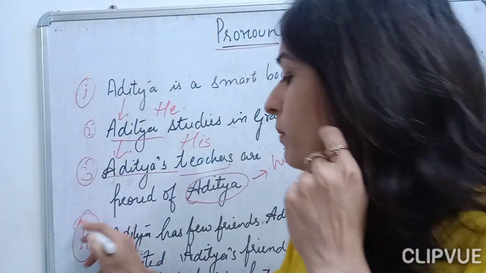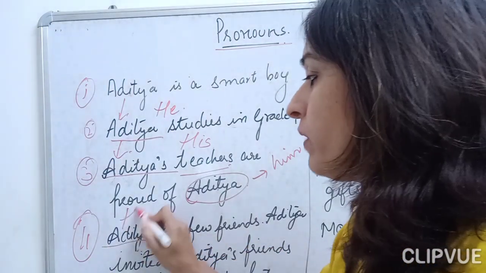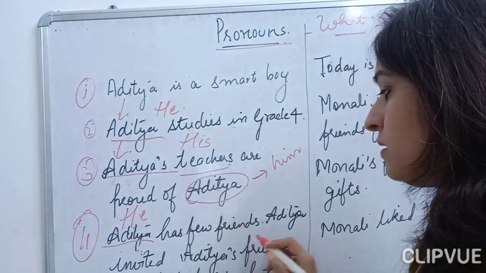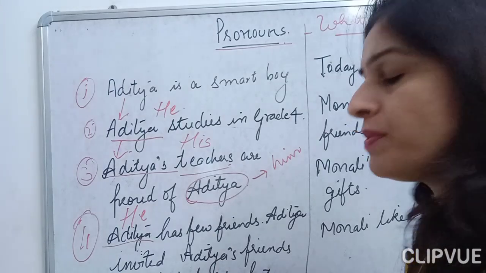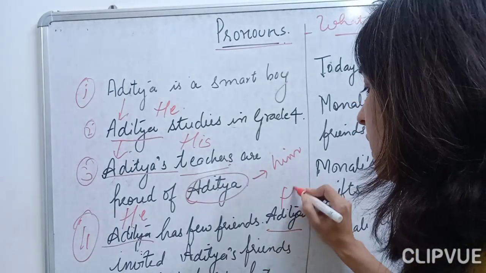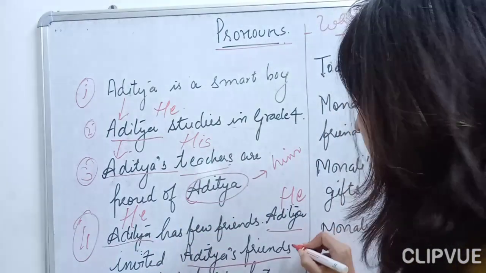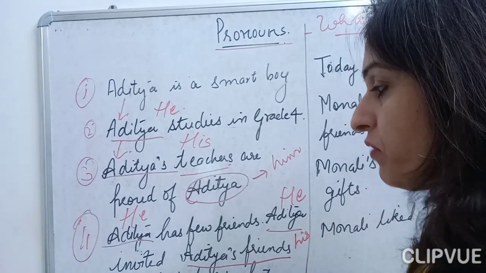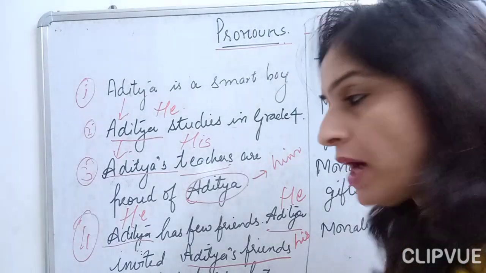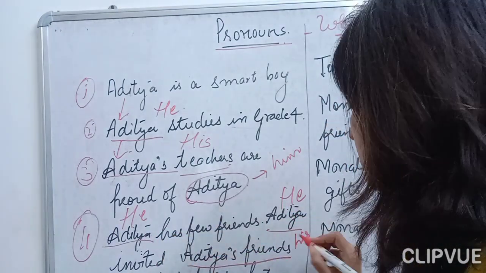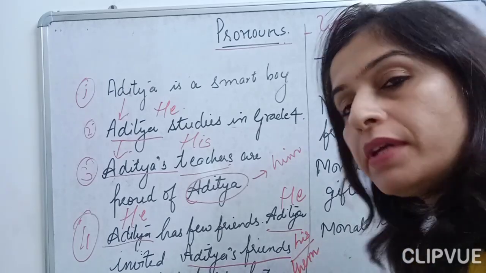Fourth, again I am talking about Aditya. Aditya has few friends. So here, he has few friends. Aditya invited Aditya's friends for Aditya's birthday party. So he invited his friends for his birthday party, or Aditya invited them for his birthday party.